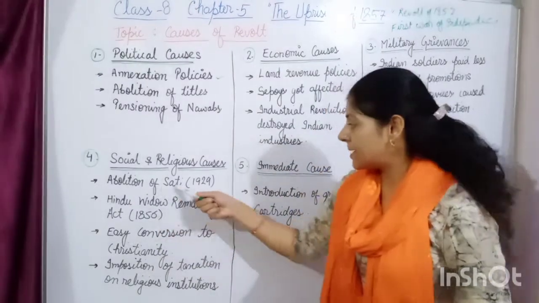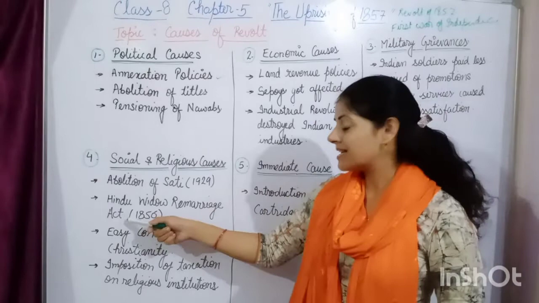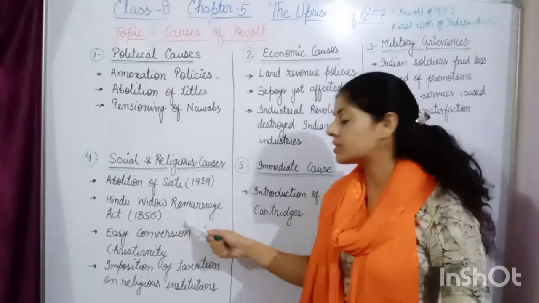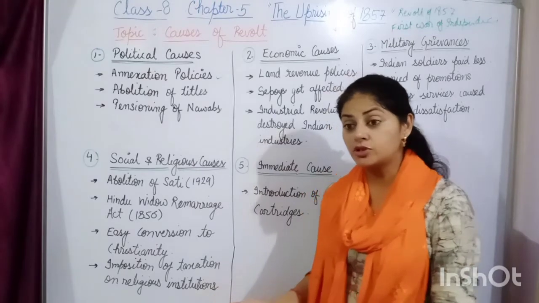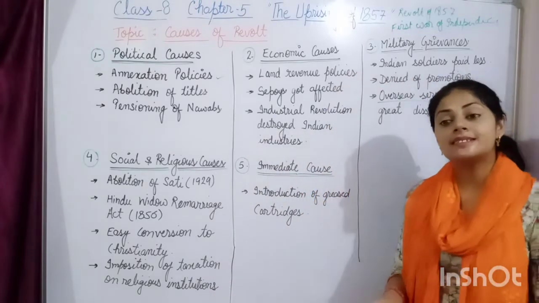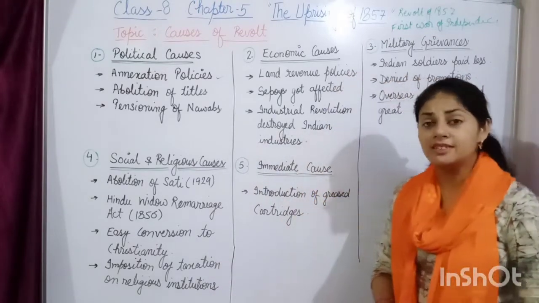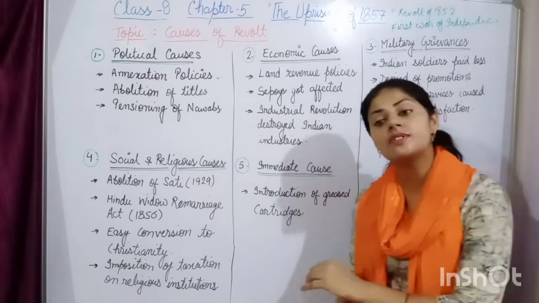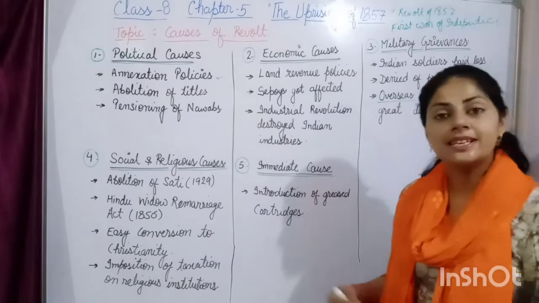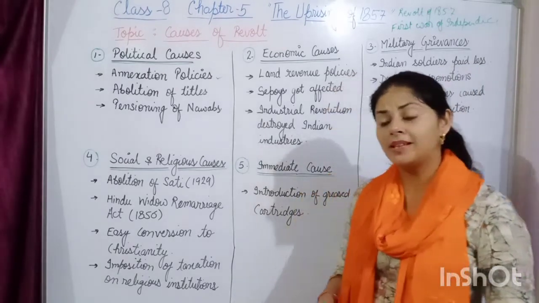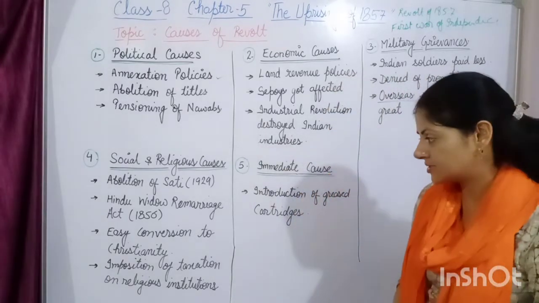After the passing of this act, they passed another act, the Hindu Widow Remarriage Act in 1856. This act was also seen by the Indians as an attack on their religion. Indians did not like the interference of the Britishers in their religious practices. So this dissatisfied the Indians and made them oppose the Britishers.